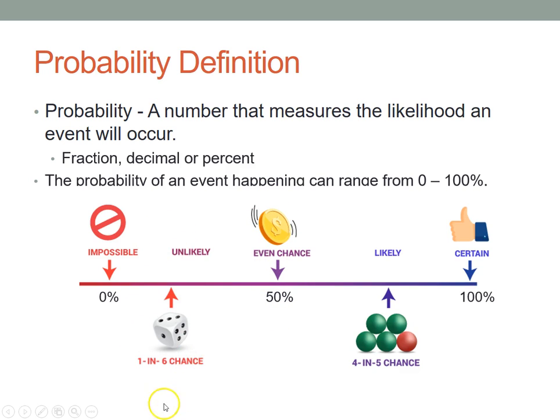If something's unlikely, that would be like rolling a die and getting a 3. That would be a 1 in 6 chance of getting a 3. That makes it unlikely. And how about here? If I have 5 balls and four of them are green and I want to pick a green ball, I have a 4 in 5 chance of getting a green ball. So that would make it likely.